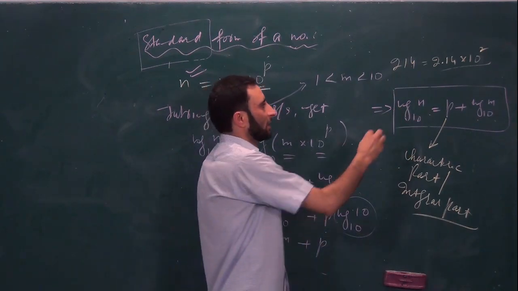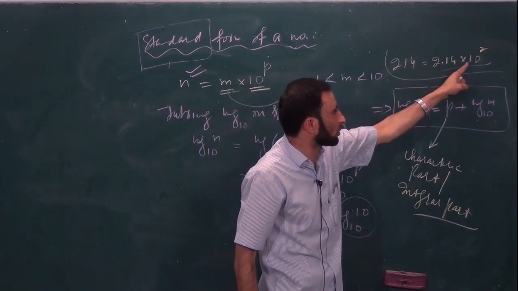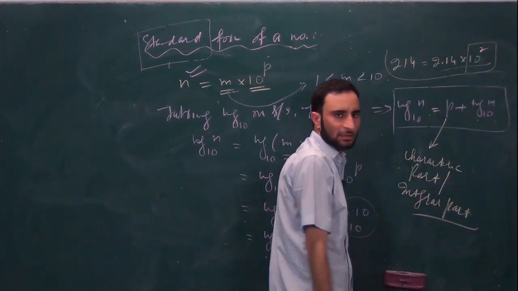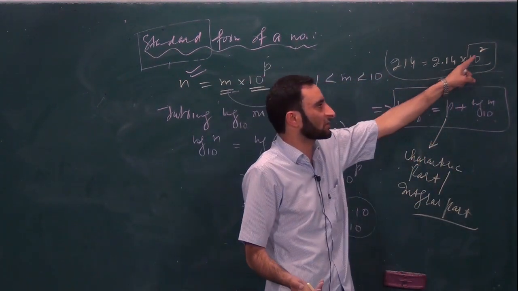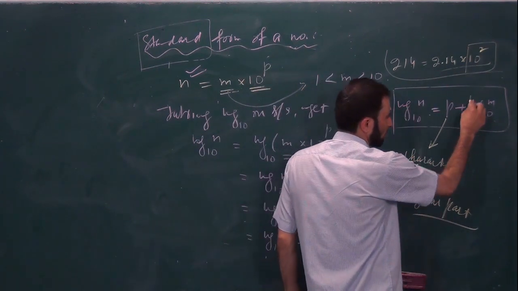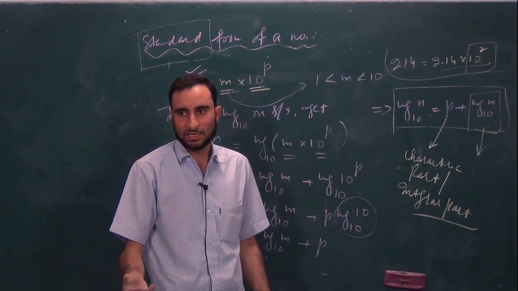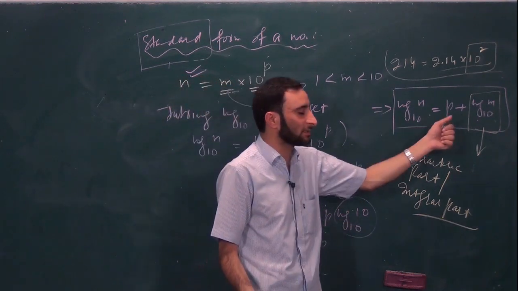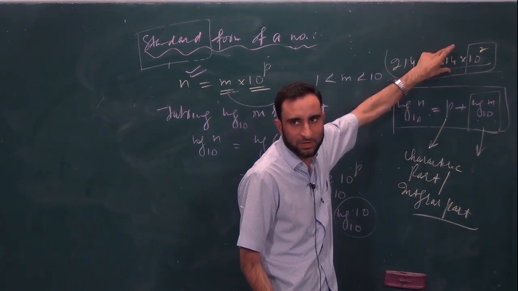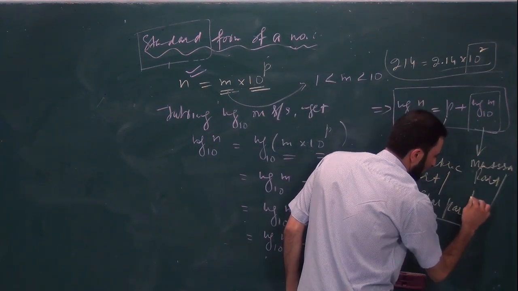Got it? For example, यहाँ पे आपने लिखा 214 is 2.14 multiplied by 10 square. तो इसमें जो characteristic part आपका आएगा, that will be this part, isn't it? After applying log, you will get just 2 there. Same is the case of characteristic part and integral part. Can anybody tell me what the second part is called? It is the mantissa part, and one more name is there. It is called the decimal part. Why the decimal part? You can easily check here, 2.14. ये decimal form में है, तो this is also called the mantissa part or the decimal part.